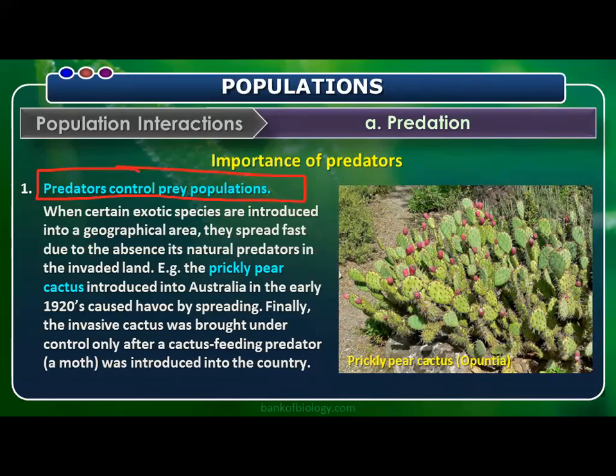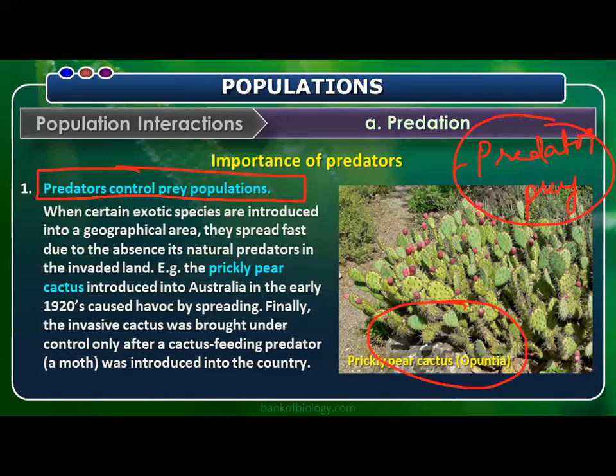When certain exotic species are introduced into a geographical area, they spread fast due to the absence of a natural predator in the invaded land. The predator-prey mechanism is different in different ecological regions. So what happens when we introduce a particular predator or prey into an area that is not their natural habitat?